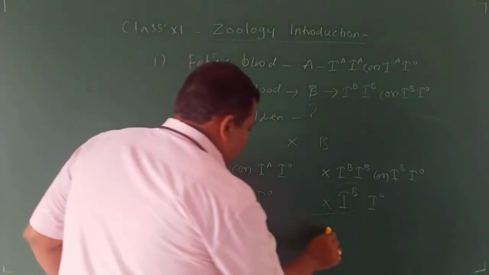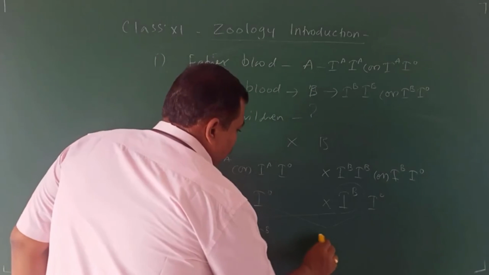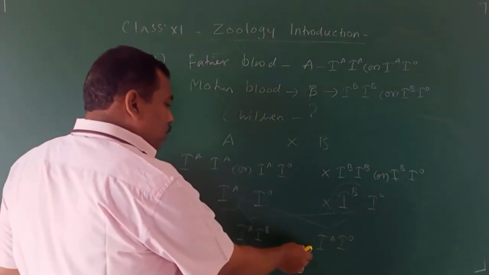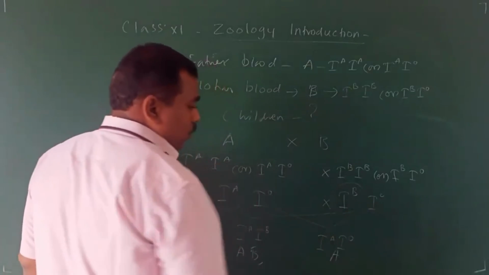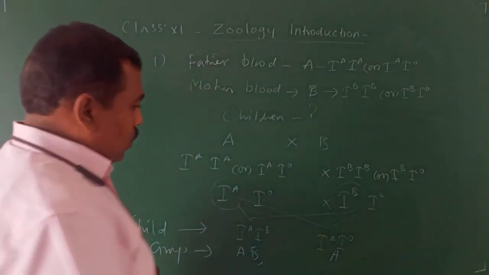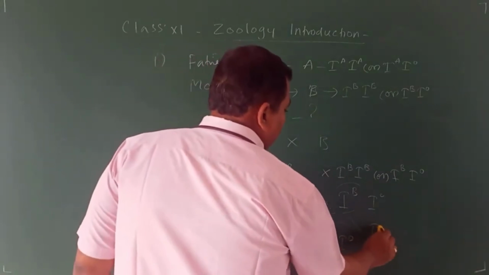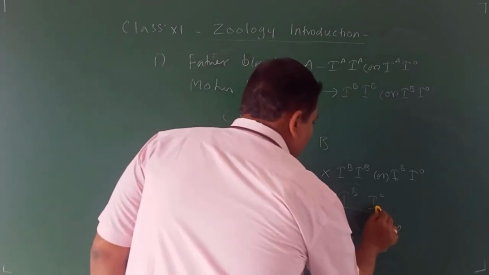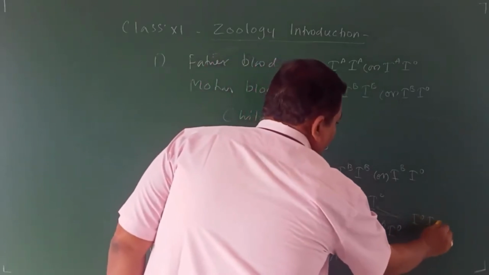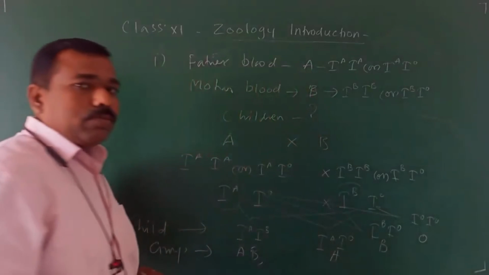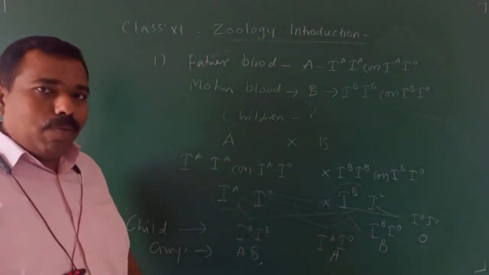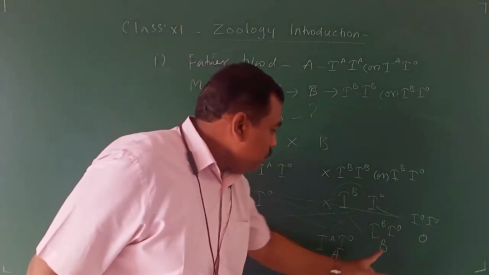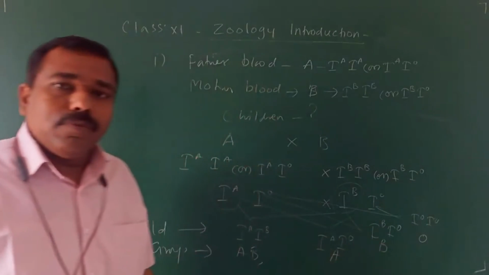Suppose this one combines with this one, IAIO. The blood group for this condition is A blood group. Suppose these two, IBIO, B blood group. Suppose these two, IOIO, O blood group. So what are the possible blood groups? Almost all: A, B, AB, O.